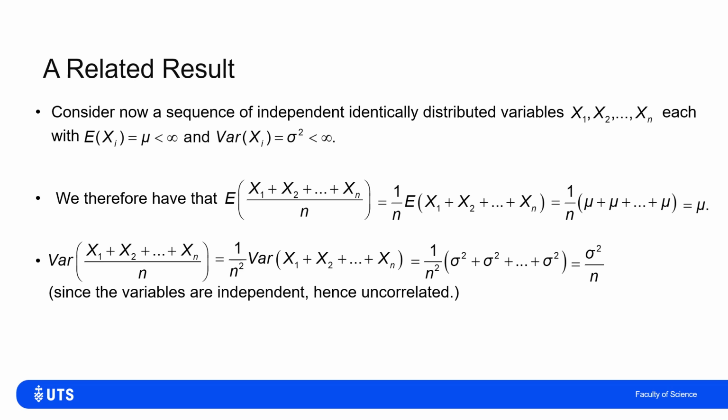So larger samples don't give me any difference in terms of the expected value of the sum of the realizations over n, but they do give me a smaller variance, because I get sigma squared over n. If I have a larger sample, I have a smaller variance around that, which is what I would expect. Larger samples are giving me less uncertainty. They're giving me a more stable picture.